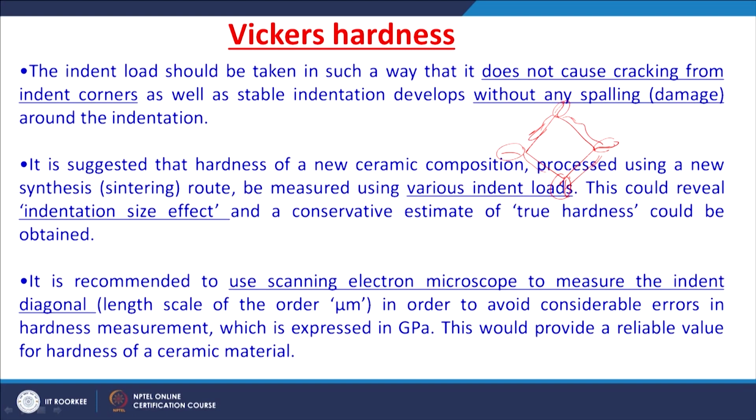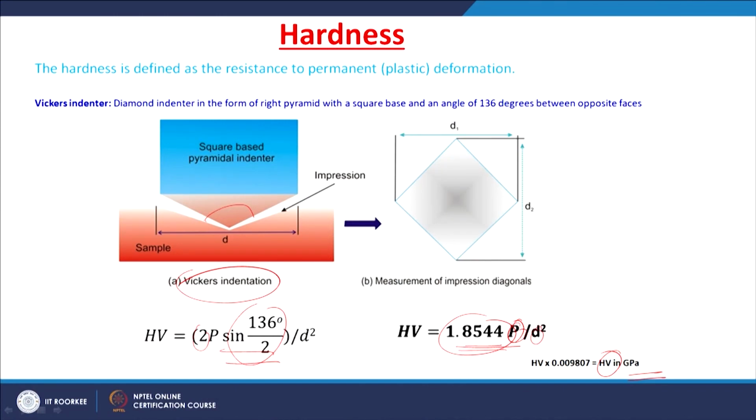It is also suggested that the hardness of a new ceramic composition processed using a new synthesis or sintering route, which we will see later, be measured using various indent loads. Hardness is proportional to the load and inversely proportional to the square of the impression.